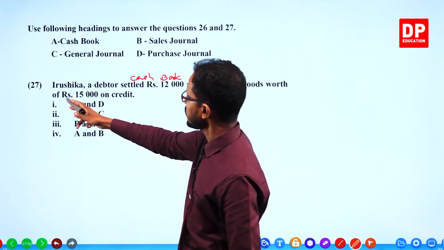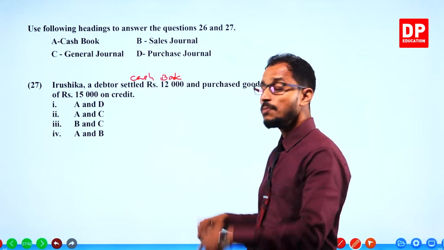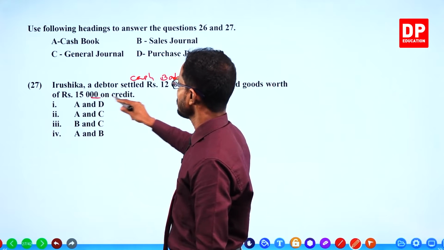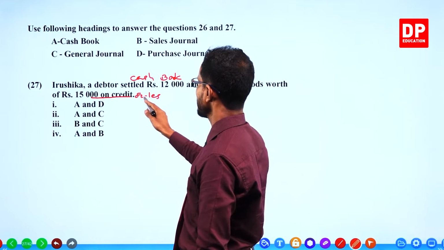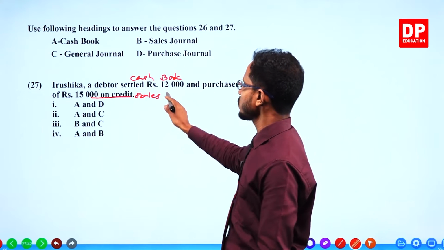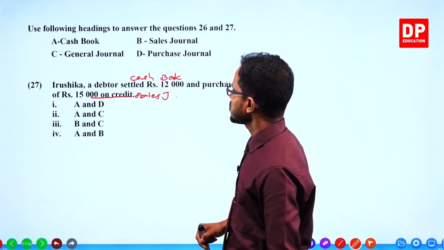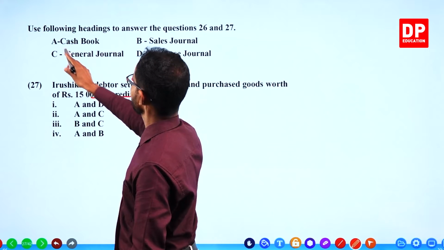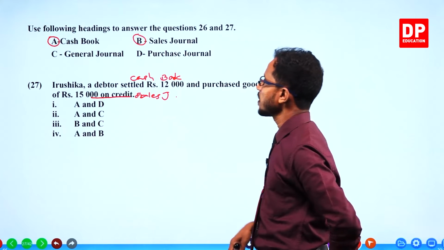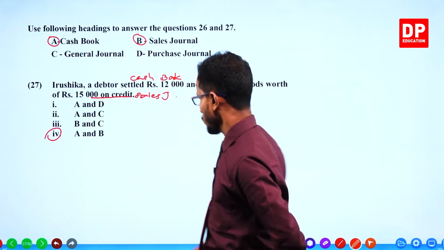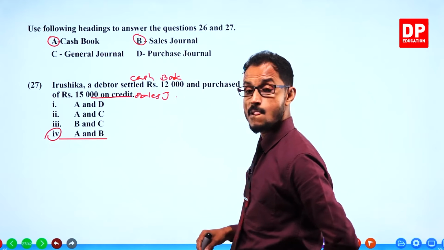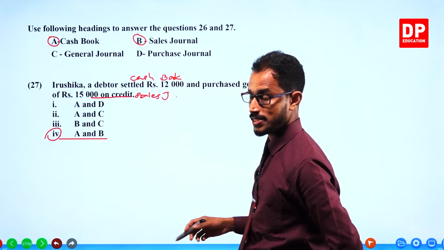Purchasing goods worth 15,000 on credit. She purchased goods, which means we sold goods to her on credit. It goes to the sales journal. She purchased, but we sold. So cash book is A, sales journal is B. A and B, fourth answer. That's how you do it.